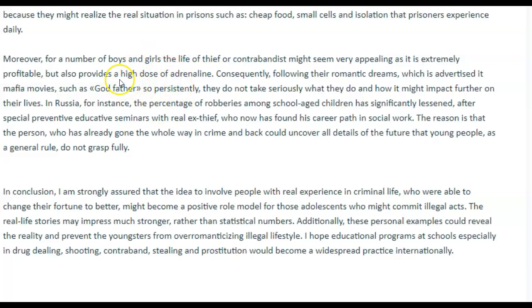What is this paragraph about? You're saying here that, okay, check this out, because we're going to talk about a handful of things here. We're going to talk about grammar, we're going to talk about vocabulary, we're going to talk about coherence and cohesion and task achievement all together. So you're telling me that it's appealing, but it gives you adrenaline.